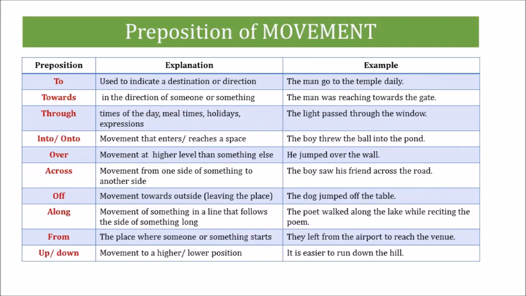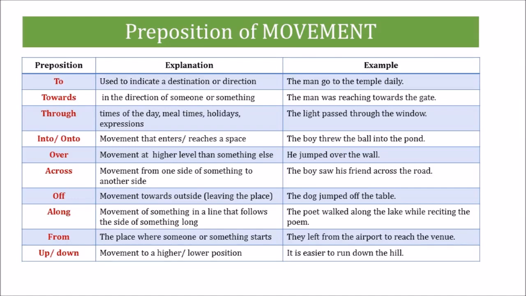Prepositions of movement show movement from one place to another place. These prepositions always describe movement and we usually use them with verbs of motion. The most common preposition of movement is the preposition to, which describes movement in the direction of something. For example, how do you go to work?